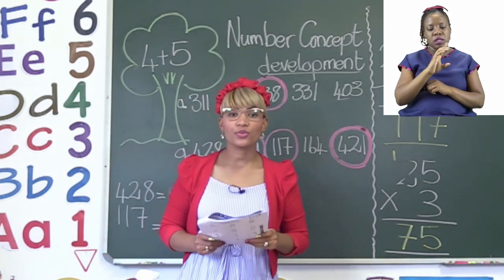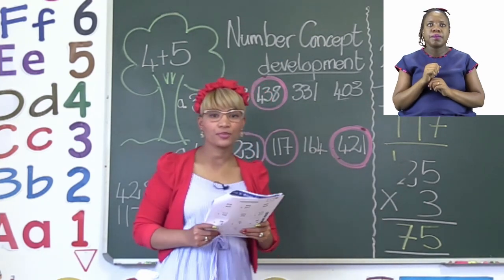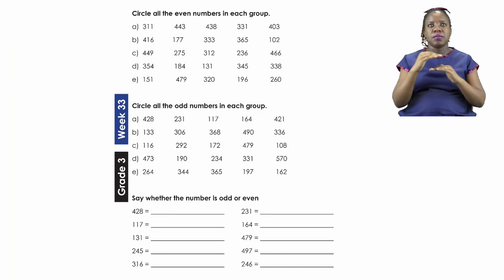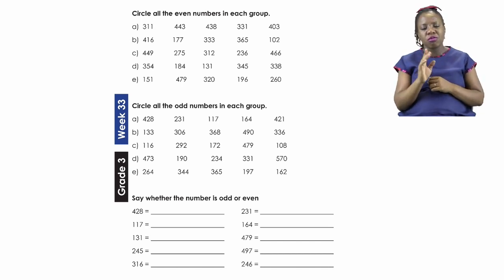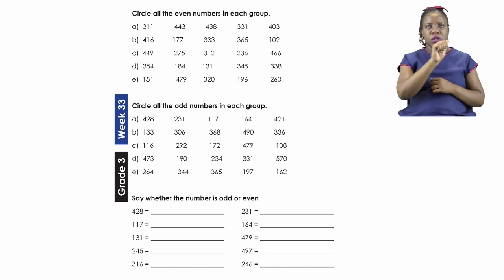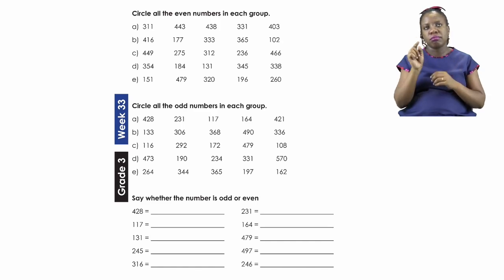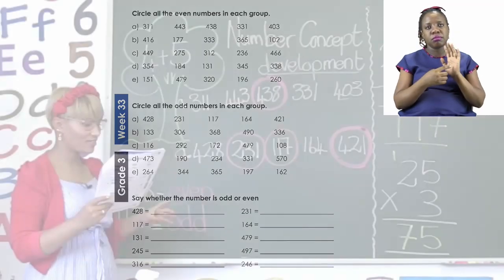Before we continue with those, let's quickly go back to the booklet and look at the next part of the activity. It says that for this part, you have to circle all the odd numbers in each group. Once again, you look at the groups A up to E, and then you find all the odd numbers in that group. Once again, I did the first one on the board, so let's quickly have a look.